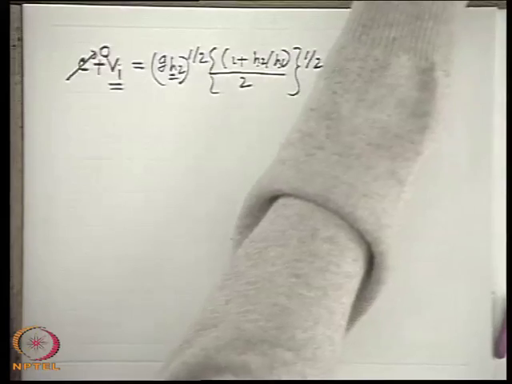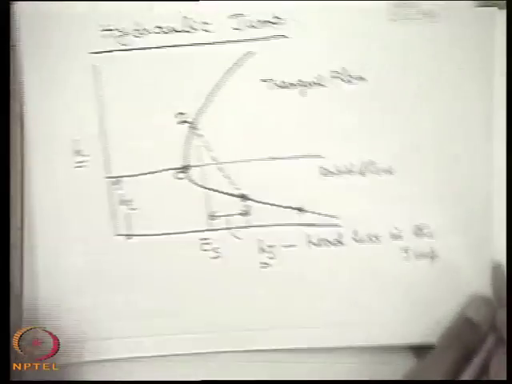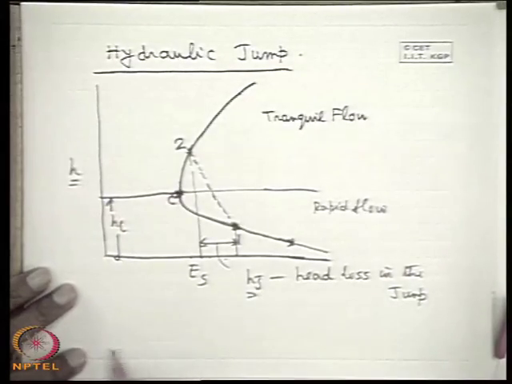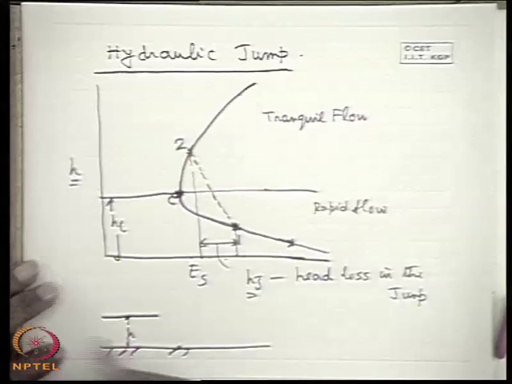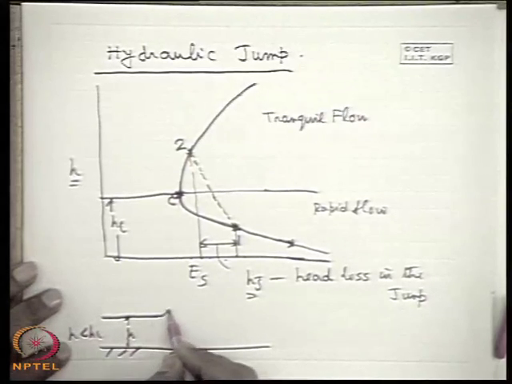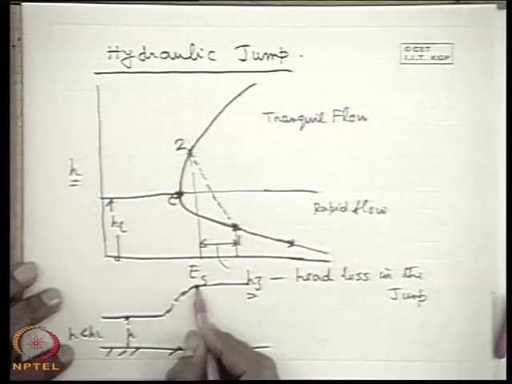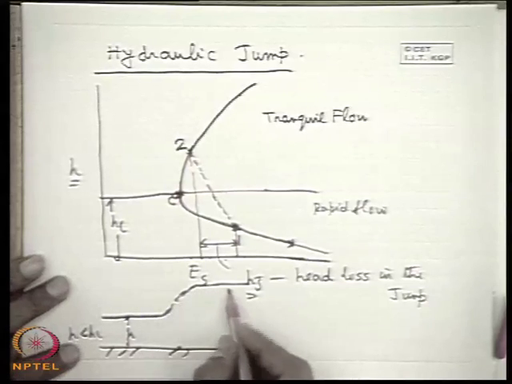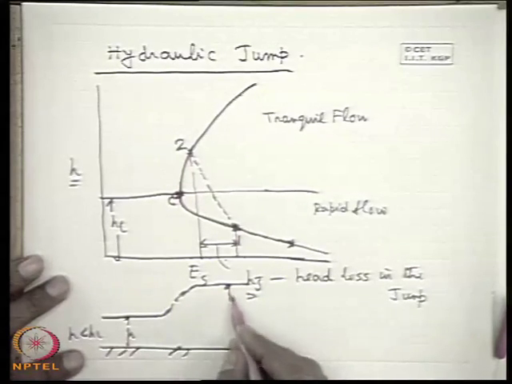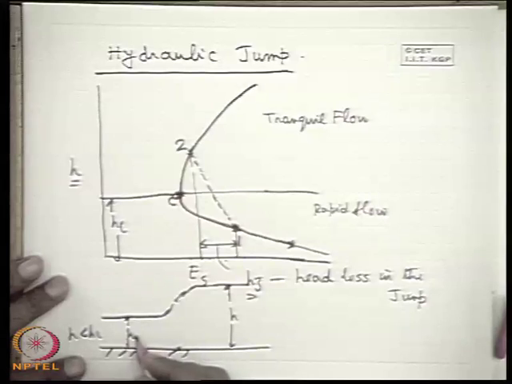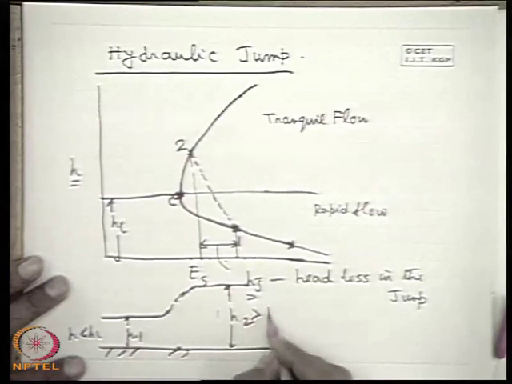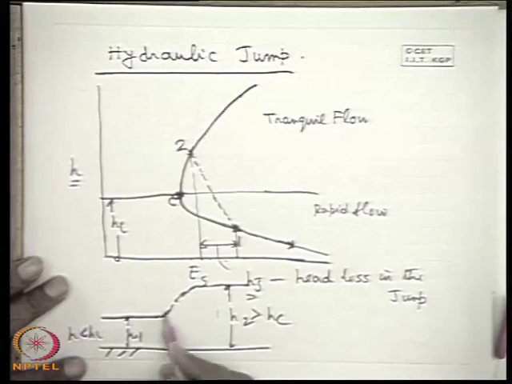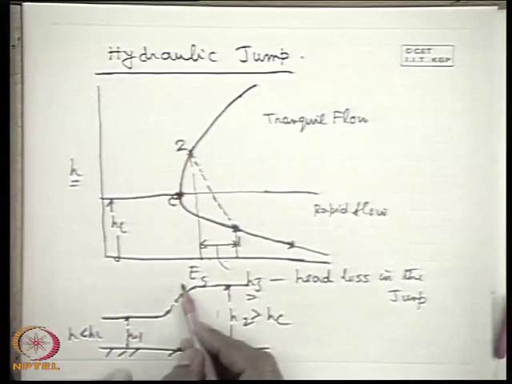This is because in a hydraulic jump, we can draw it here. If we show a hydraulic jump in a channel like this, it is a rapid flow with a lower depth, h lower than hc. So it suddenly goes through a sudden discontinuity in the flow field, transferred to a tranquil flow, where this is h1 and this is h2, which corresponds to tranquil flow greater than hc. So this discontinuity takes place through a standing wave.